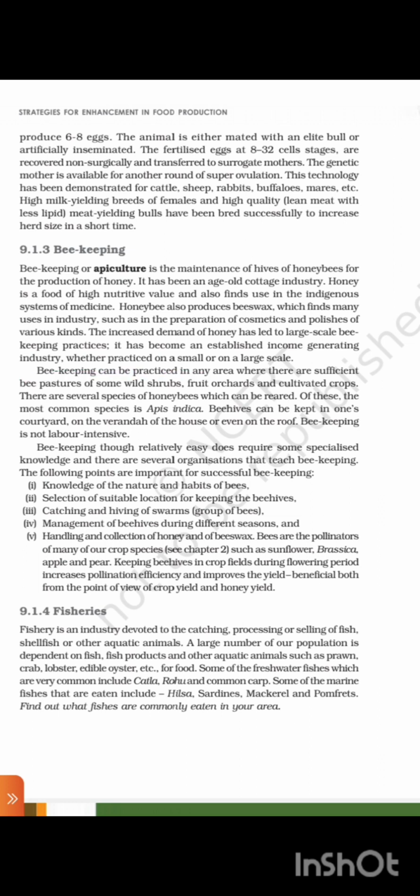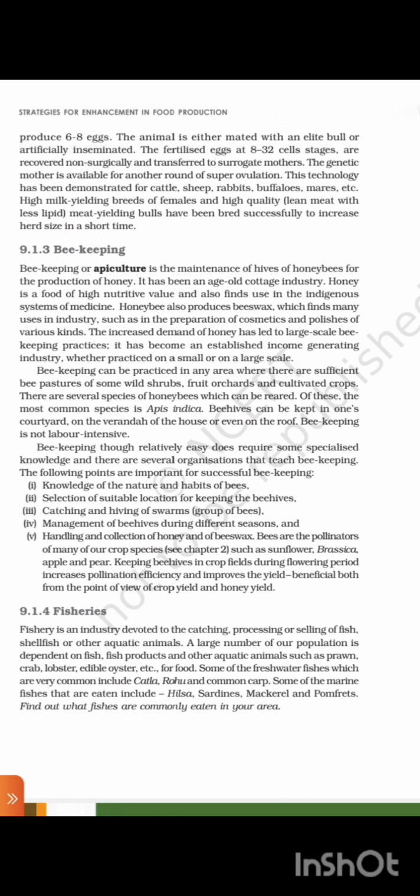Beekeeping can be practiced in any area where there is sufficient bee pasture of some wild shrubs, fruit orchards, and cultivated crops. There are several species of honeybees which can be reared. Of these, the most common species is Apis indica. Beehives can be kept in one's courtyard, on the veranda of the house, or even on the roof. Beekeeping is not labor intensive.